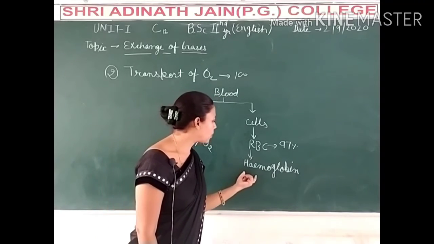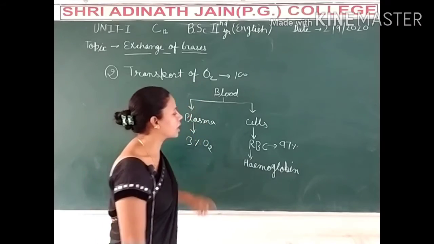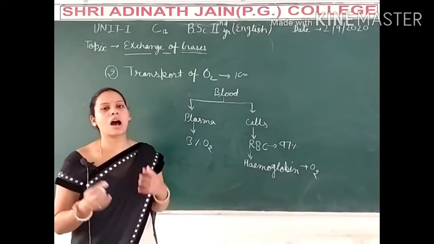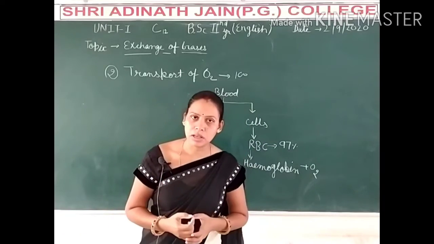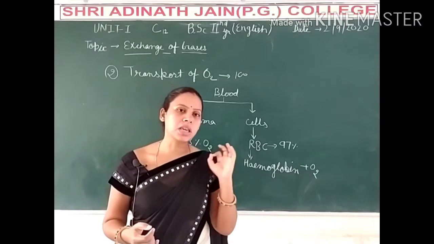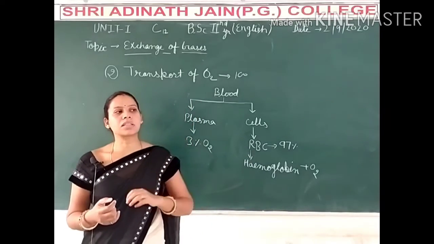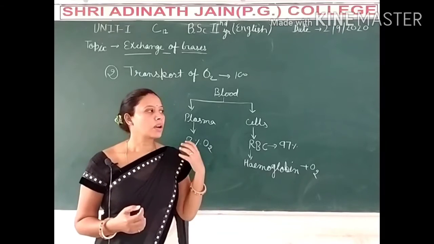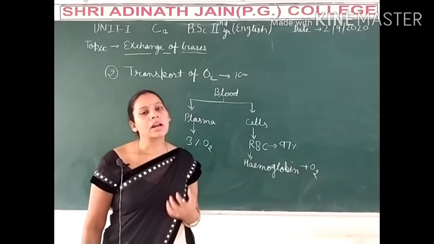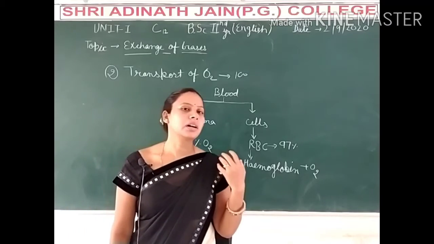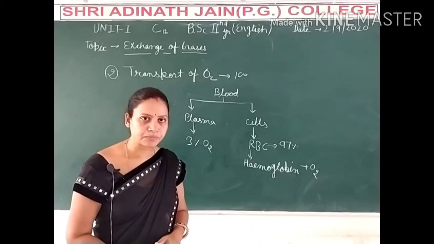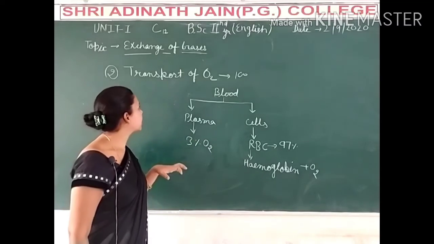This hemoglobin binds with oxygen and forms oxyhemoglobin. So in the form of oxyhemoglobin, oxygen is transported by the blood to the tissue. Okay, what did we read?